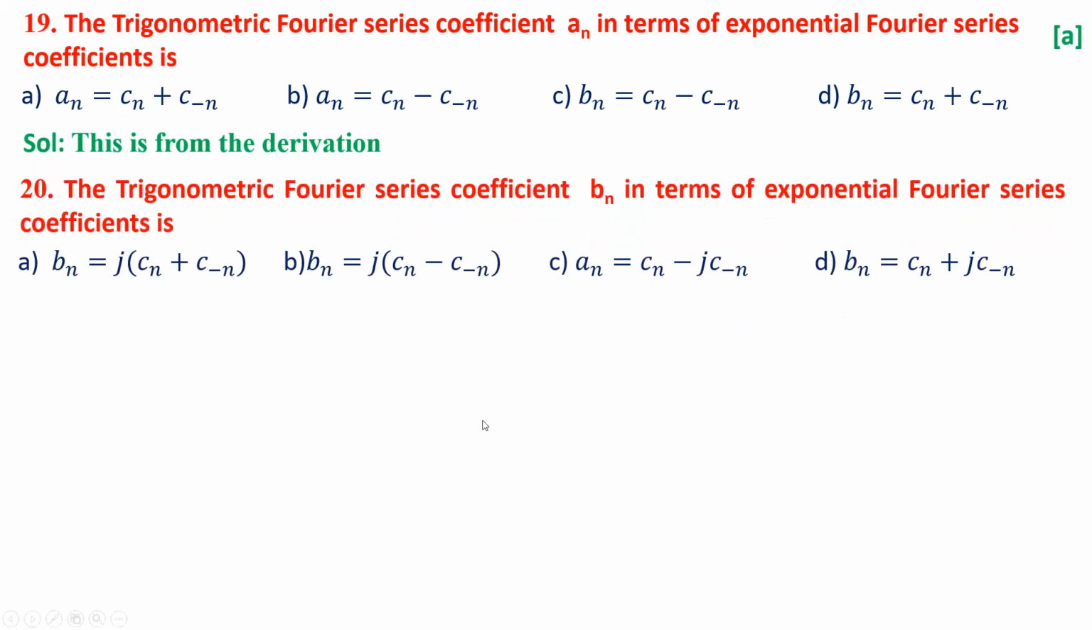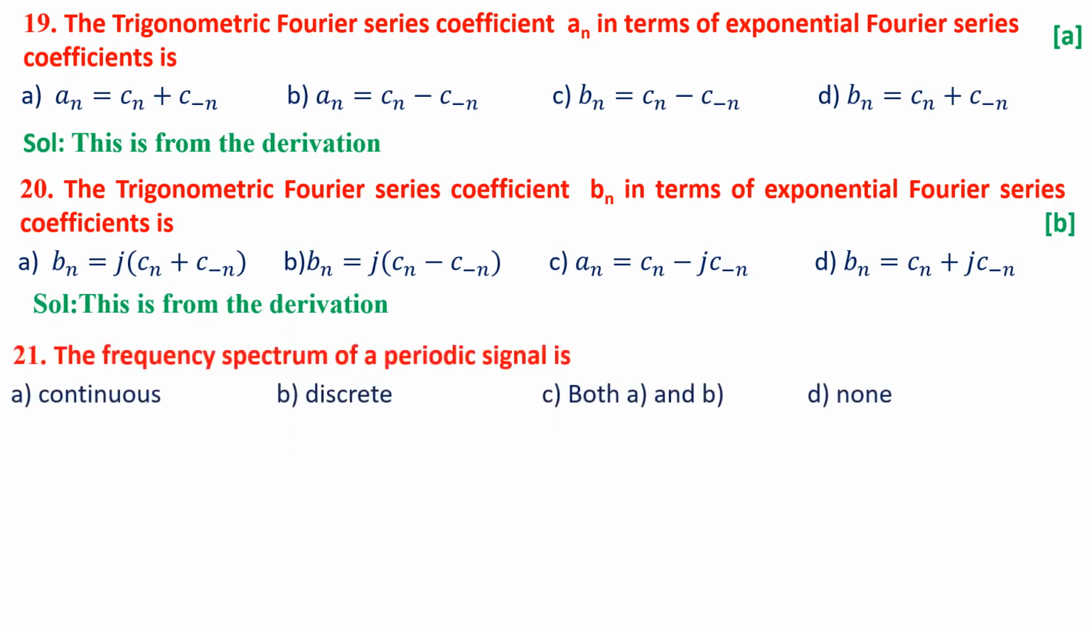So the trigonometric Fourier series coefficient Bn in terms of the exponential Fourier series coefficient can be: Bn equal to j into (Cn plus C minus n), Bn equal to j into (Cn minus C minus n), an equal to Cn minus jCn, Bn equal to an plus jCn. The answer could be B, j into (Cn minus C minus n). So this is also from the derivation you can get it.